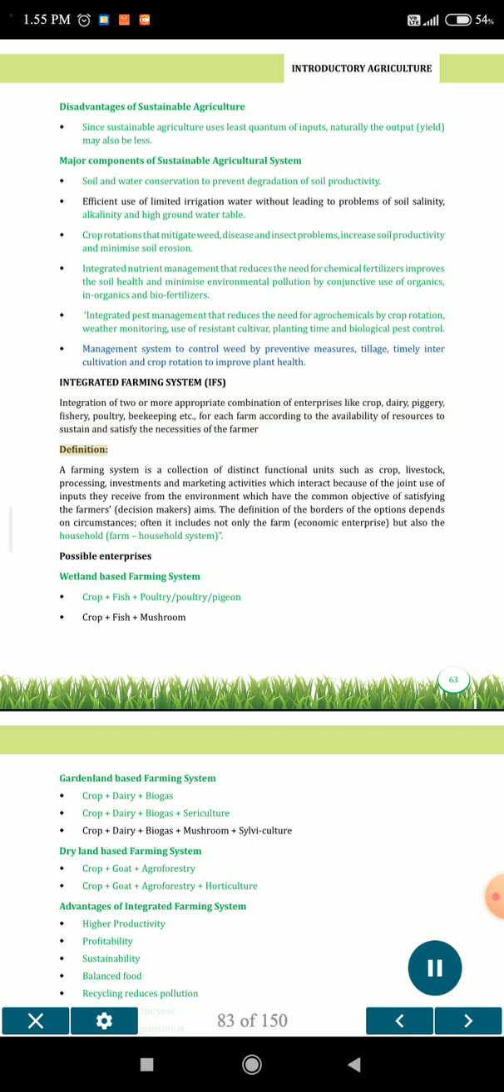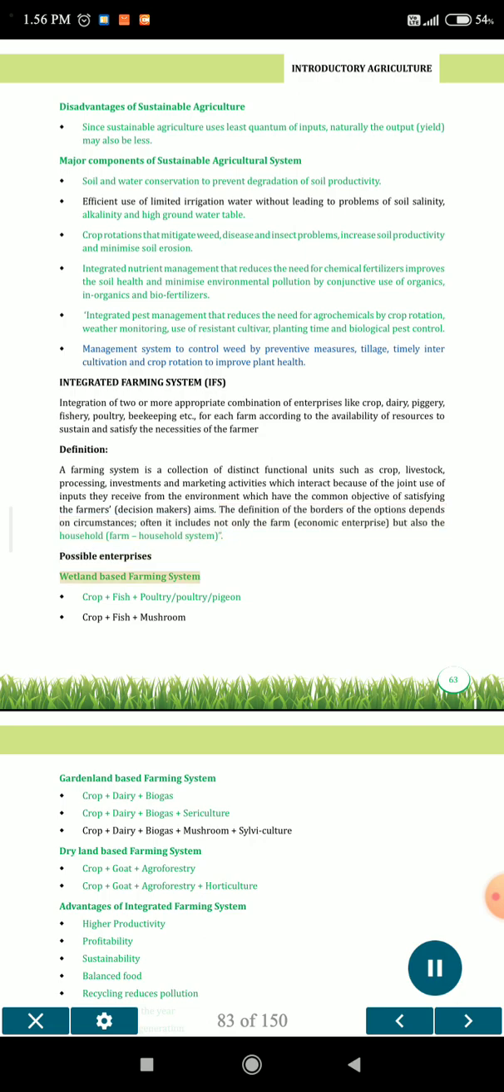Definition. A farming system is a collection of distinct functional units such as crop, livestock, processing, investments and marketing activities which interact because of the joint use of inputs they receive from the environment, which have the common objective of satisfying the farmers', decision makers' aims. The definition of the borders of the options depends on circumstances. Often it includes not only the farm, economic enterprise, but also the household system.